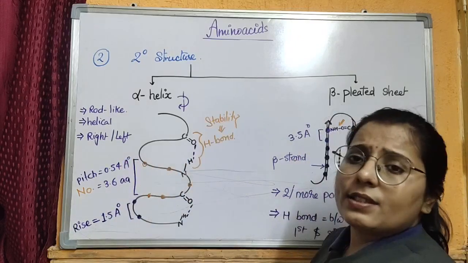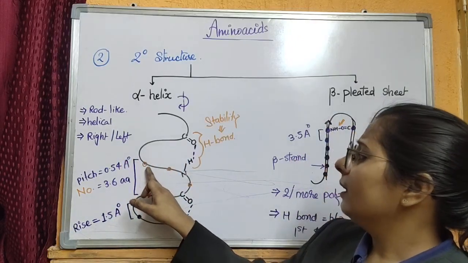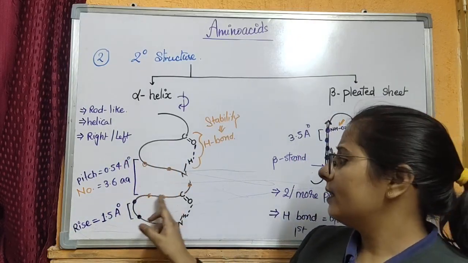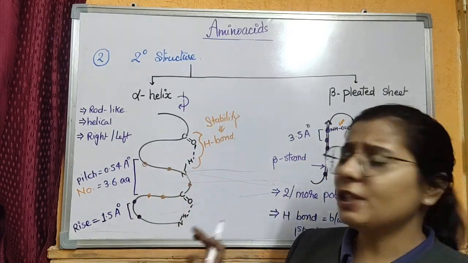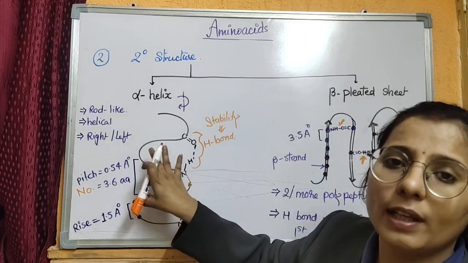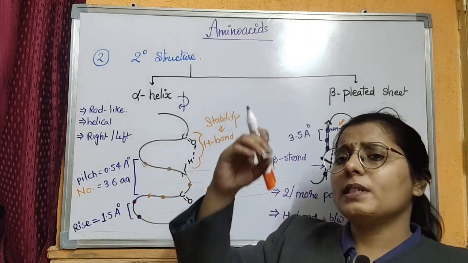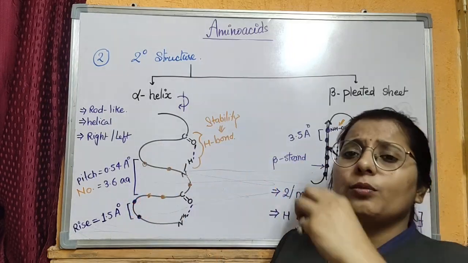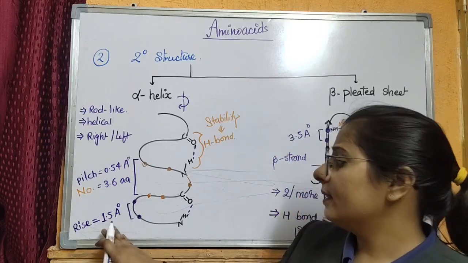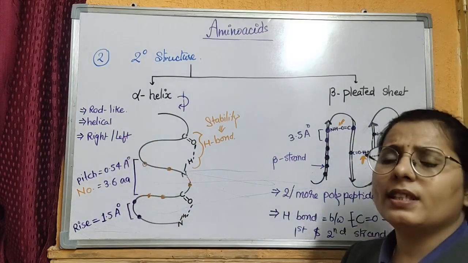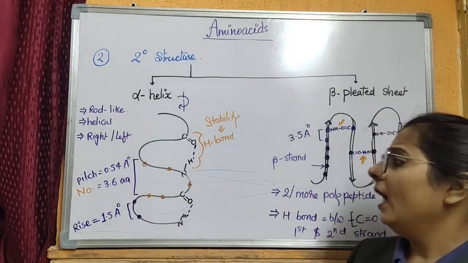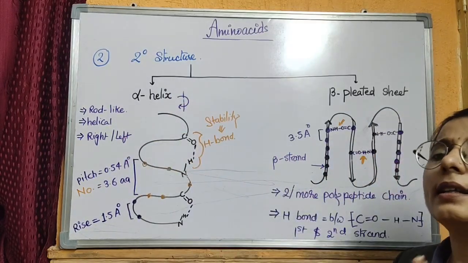When a helical structure is formed, about 3.6 amino acids are present in a helical turn and its pitch length is 0.54 angstrom. When it forms a helical structure, the rise of the amino acids occur and it is about 1.5 angstrom. This helical structure is very important in our body and most of them are right handed.